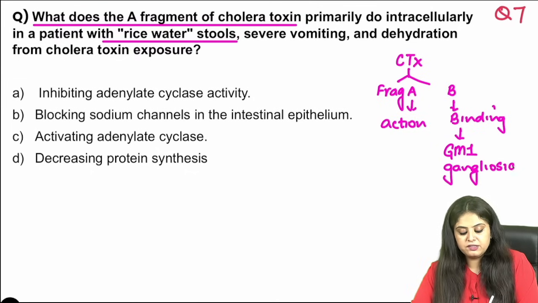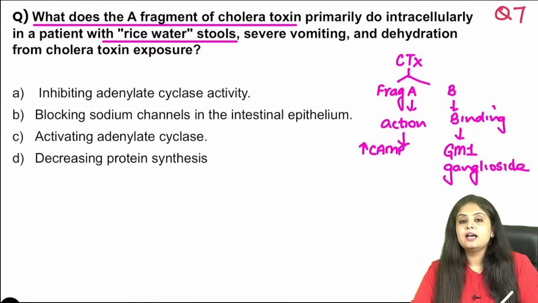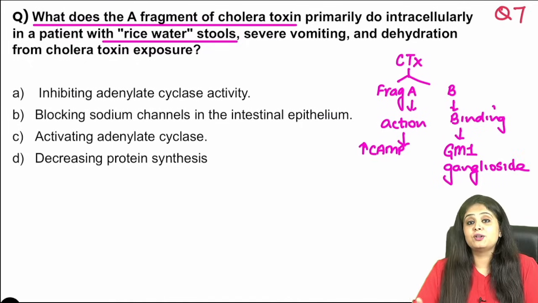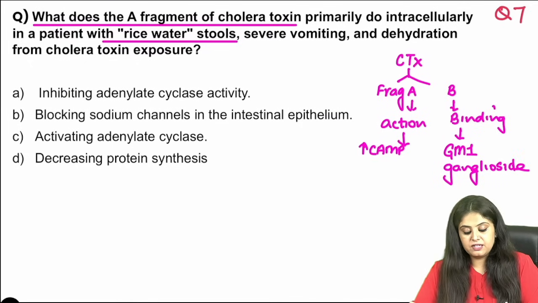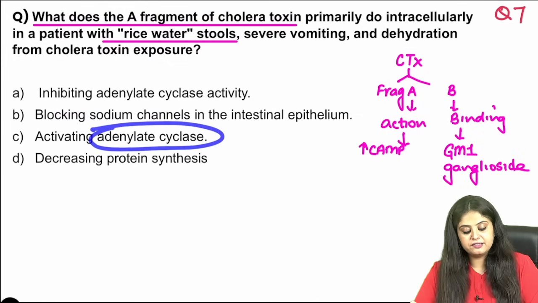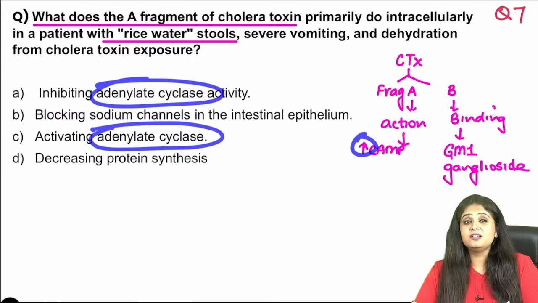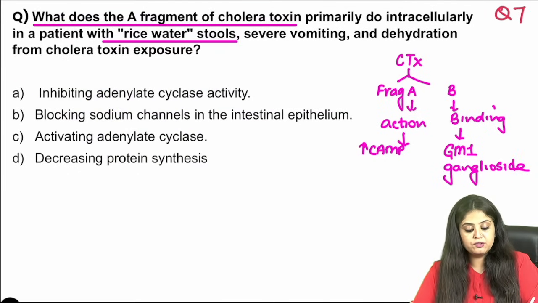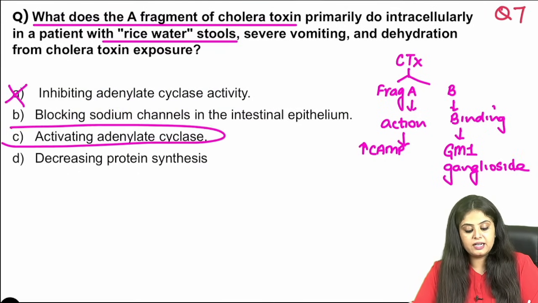And after that, what is the action? Action is elevation of cyclic AMP. Now let me see, cyclic AMP is not there in the options, so I look for options. Which activity am I talking about? It is the adenylate cyclase activity, and I'm saying that has to be increased. Please don't read adenylate cyclase in the exam and say this is the answer, because it's not inhibiting, it's activating adenylate cyclase. So option C is the answer over here.